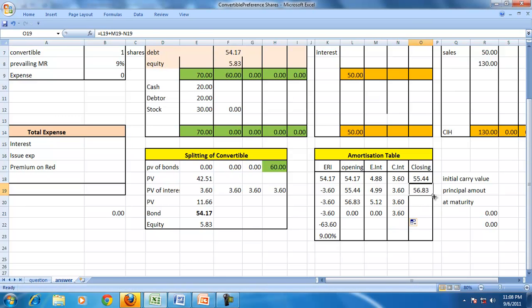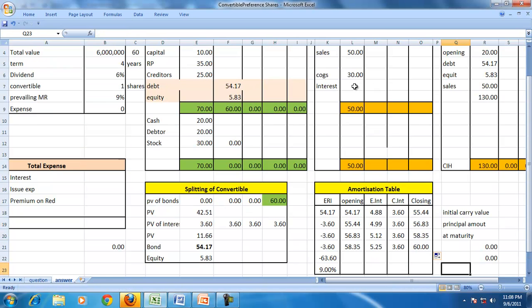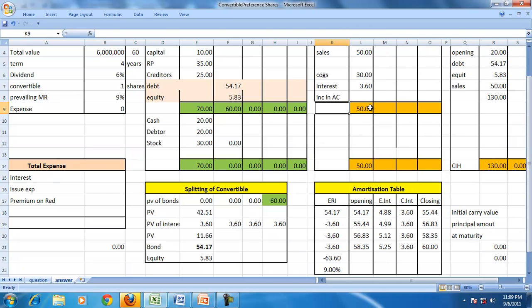So the closing value will increase once again. So this is the closing value. So this gives us an interest to be shown of 3.6. But you can see that the value of the bond, which was 54, has gone up to 55.44. So therefore the increase in the amortized cost is shown as an expense or as a loss, because the value of the liability has increased.